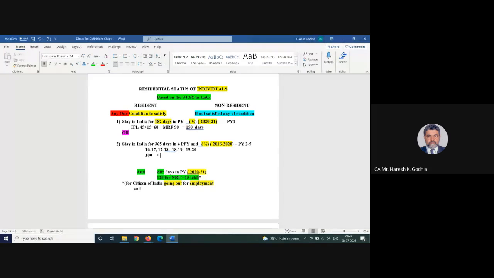So both arrival and departure are counted in India. Let us say 17-18 he was here for 100 days, another year 100 days again, but the fourth year he had to leave the tournament early because he had some emergency at home.